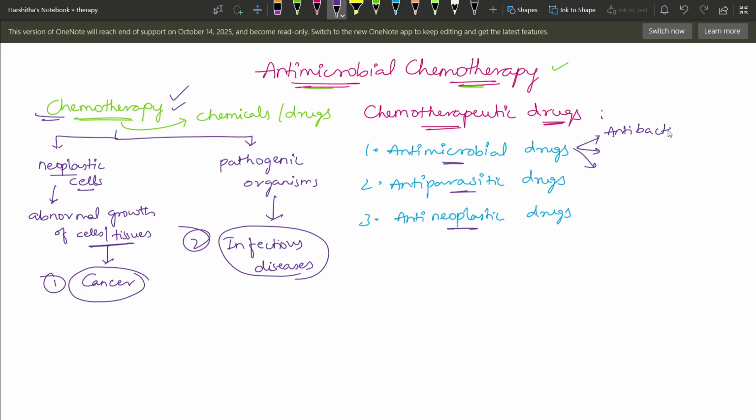See, antimicrobial drugs or antibacterial drugs, antifungal drugs, and antiviral drugs. Right, these antimicrobial drugs again are classified into antibacterial drugs, antifungal drugs, and antiviral drugs. We will discuss all the drugs with examples in upcoming videos. So for now, we'll know what is an antibiotic.